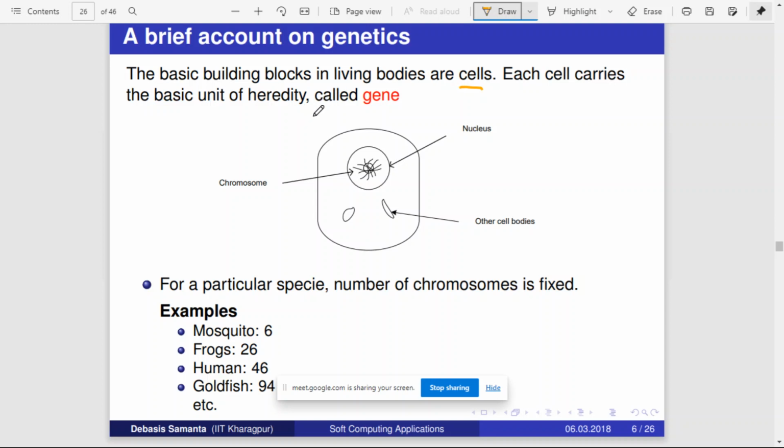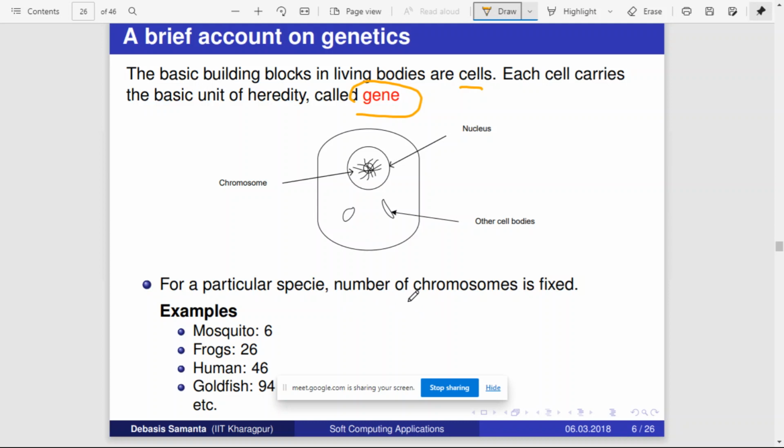Each cell contains hereditary information, and this hereditary information is called a gene. Basically a gene represents a personality trait or a characteristic of an individual. And these genes are represented through chromosomes.